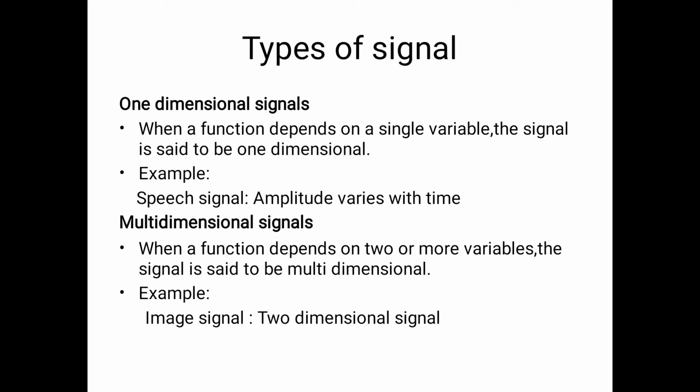A discrete time signal is defined only at certain time instants. That means at certain time instants we are getting certain amplitudes, but in case of a continuous time signal we are getting the values at all time instants. So these are the other types of signals: continuous time signal and discrete time signal. There are several classifications of signals and systems which I will discuss in the next lecture series.